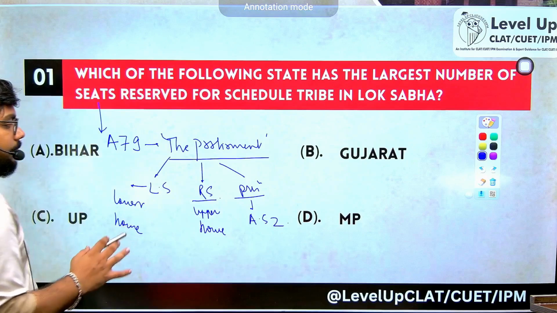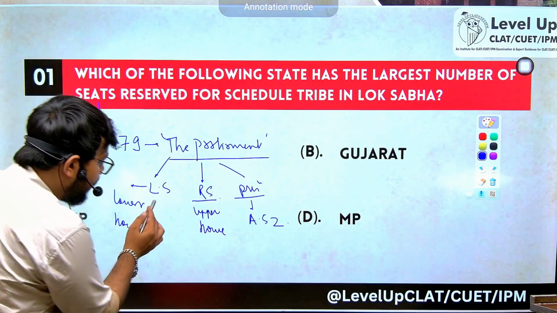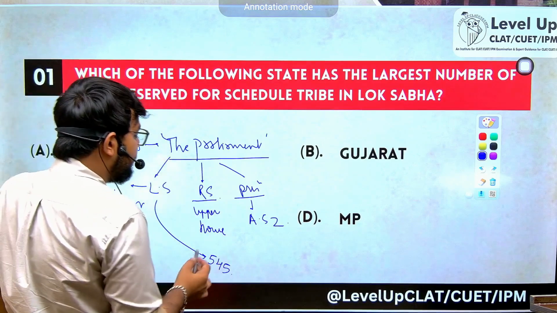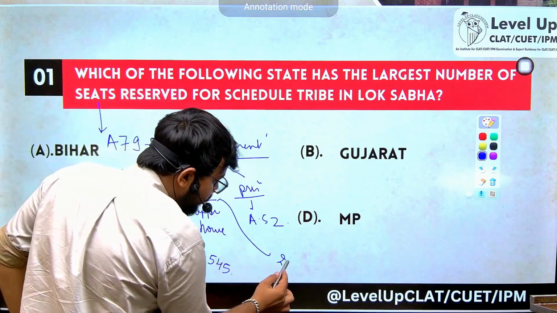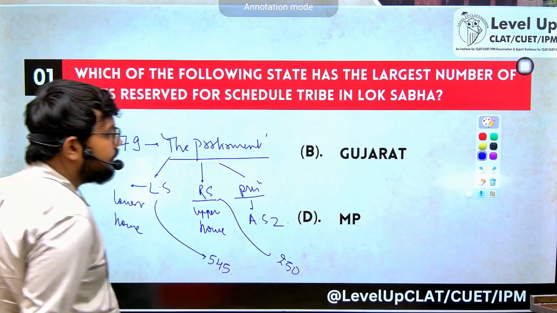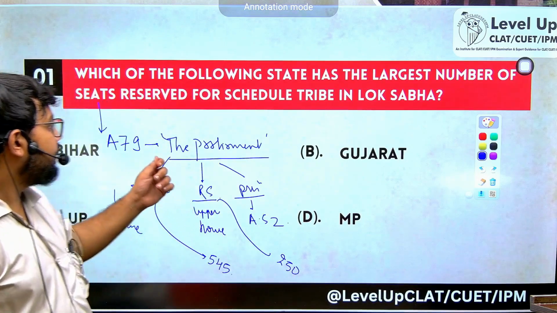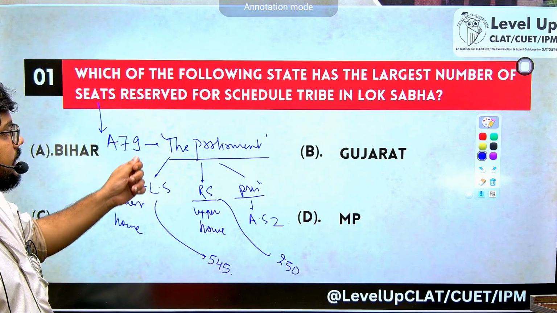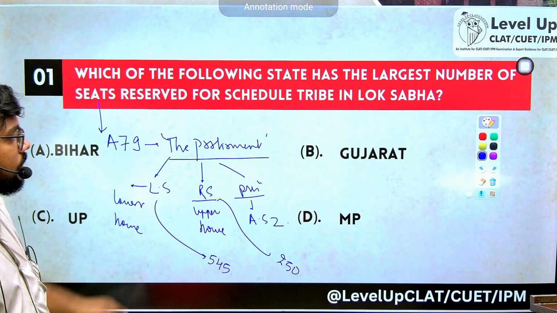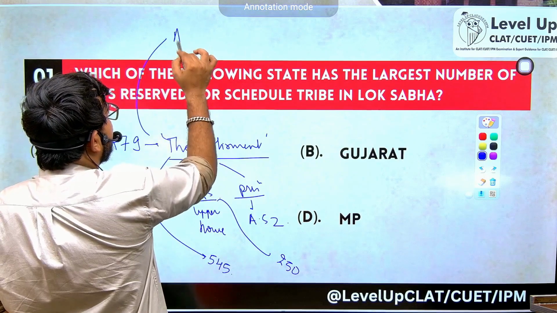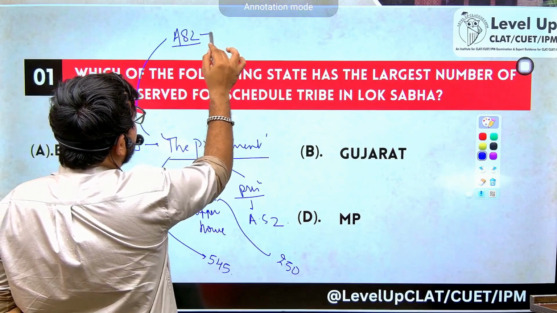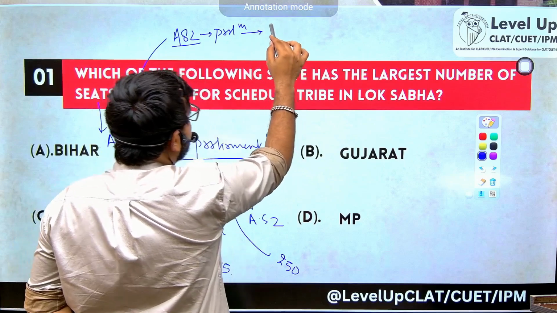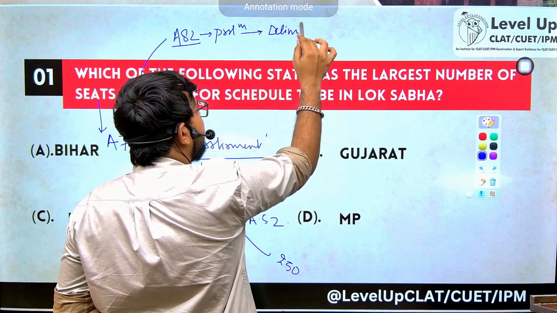Now the maximum number of seats that have been given to Lok Sabha are 545. The maximum number of seats that have been given to Rajya Sabha are 250. And the President is only one. Now the question is about Lok Sabha and which state has the maximum representation in Lok Sabha. Now listen, according to Article 82 of the Indian Constitution, the Parliament of India shall have the power to make a delimitation commission after every census.